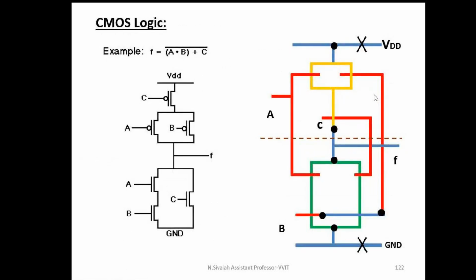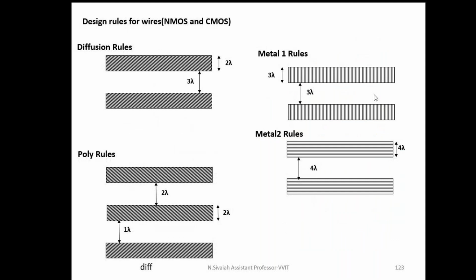We can draw the stick diagram for PMOS logic or NMOS logic or complementary CMOS logic also. Next one is design rules. While drawing a layout, we follow some design rules only. See, in this case, this is an N diffusion. The dimension of N diffusion is 2 lambda. This is also N diffusion, 2 lambda. The distance between N diffusion to N diffusion is 3 lambda.